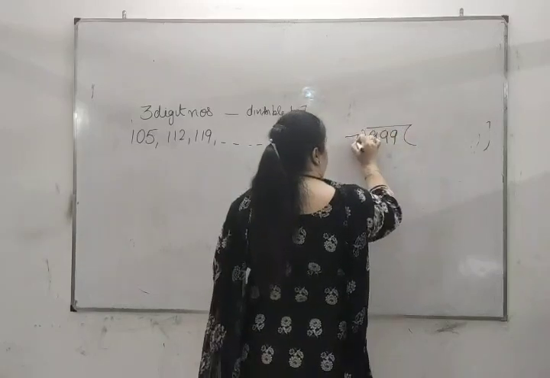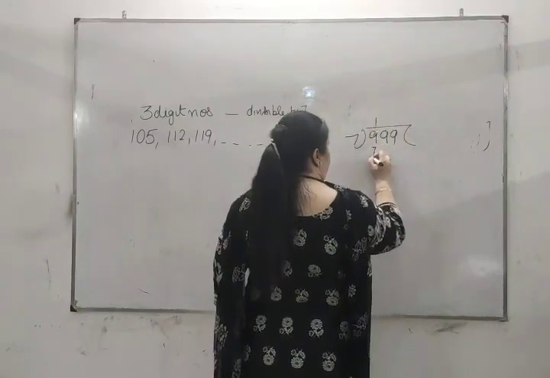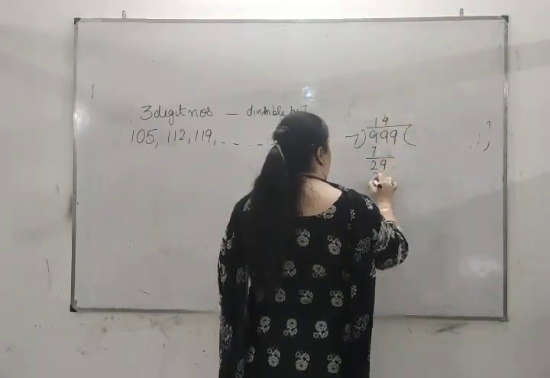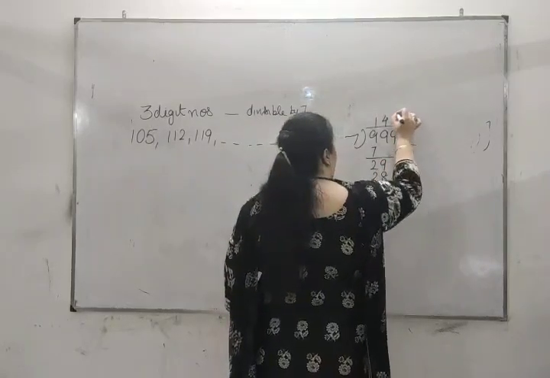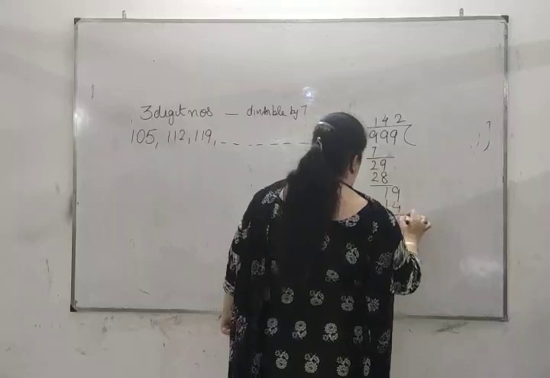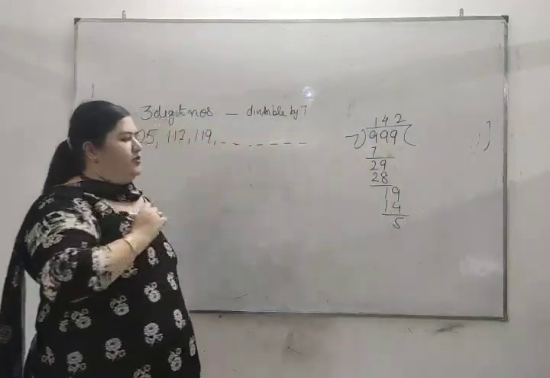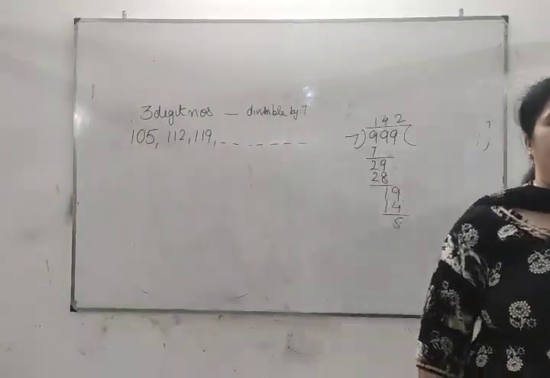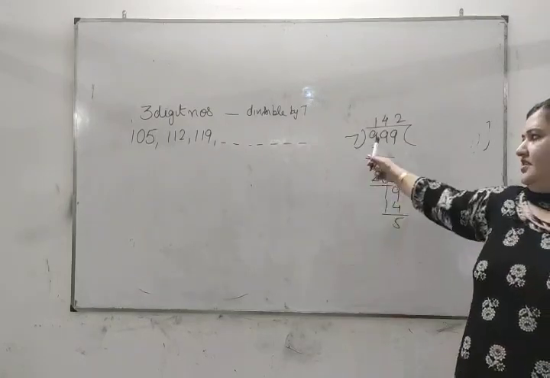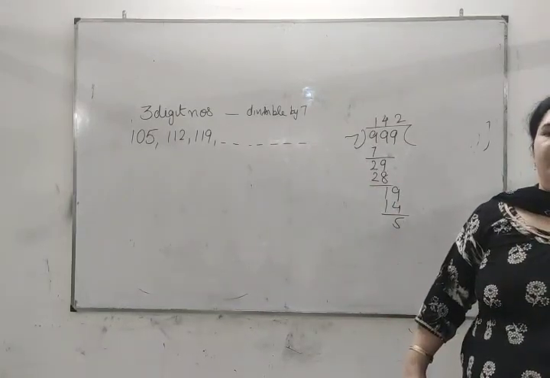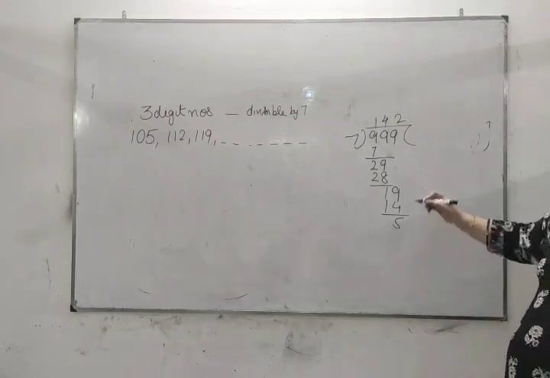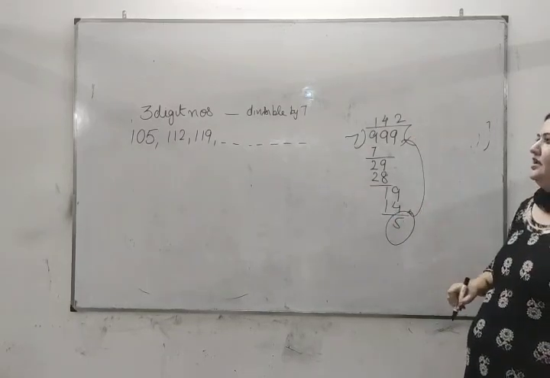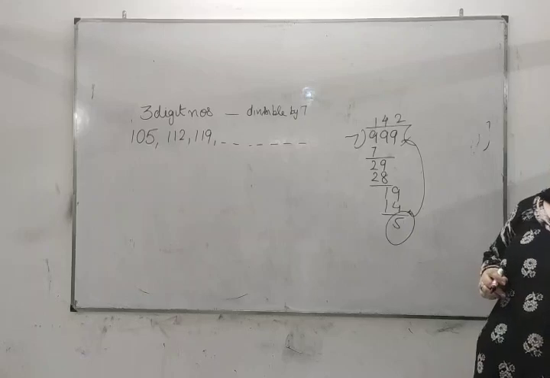When you divide it by 7, you will get a remainder of 5. 999 is not that number, but when you subtract this 5 from 999, it will be the number which is divisible by 7.